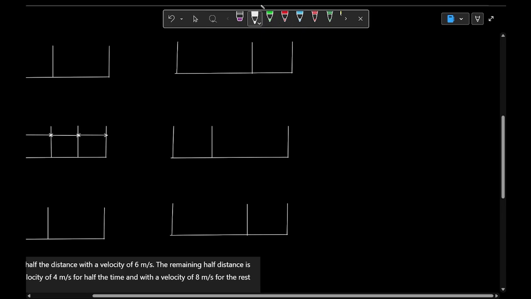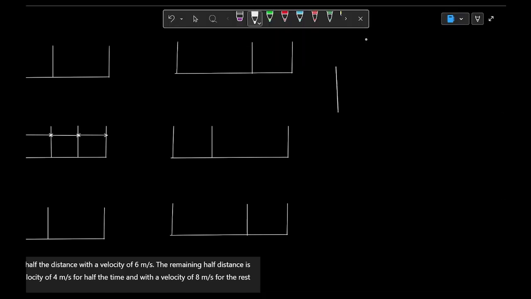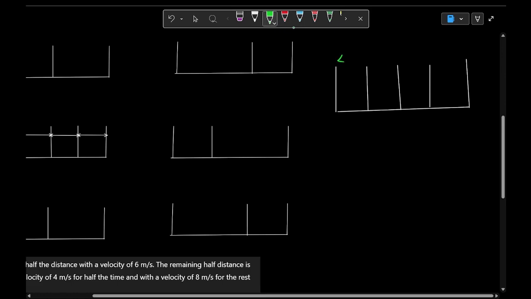Let us take an example. Suppose the total distance is s.